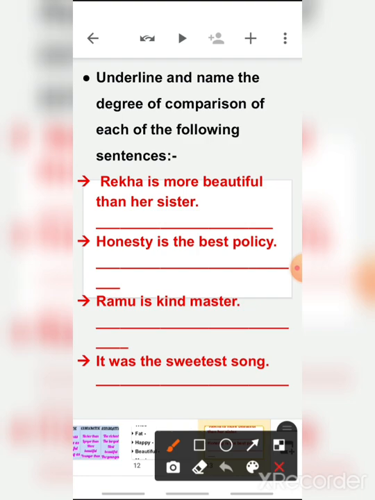Now, kind. Kind is what, children? Positive degree. What will be the comparative and superlative of kind? Kind, kinder, kindest. Okay. Next, it was the sweetest song.